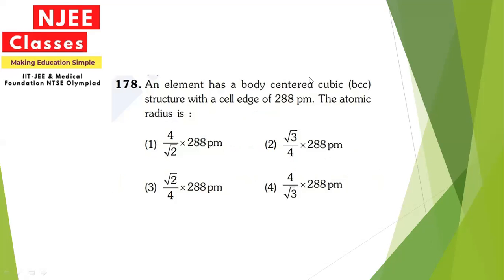Now next, an element has BCC structure with a cell edge of 288 picometer. The atomic radius, since we have the relation for BCC as root 3 upon 4 a, so just simply put the value of a here. So the option will be root 3 upon 4 into 288. So the second option will be the correct for this question.